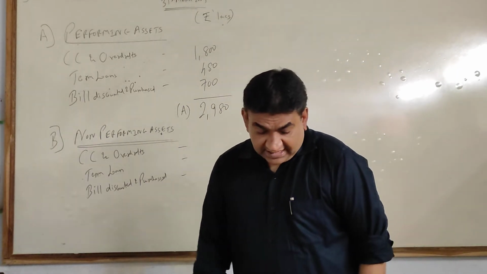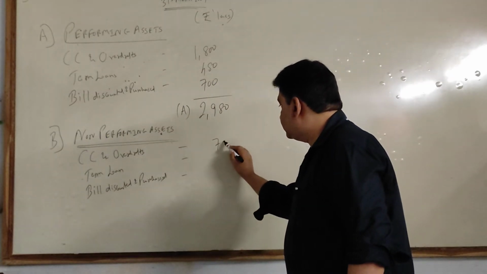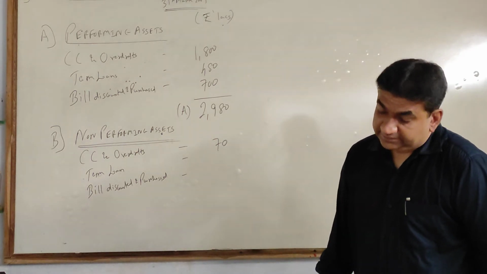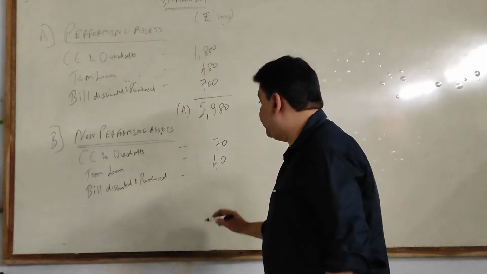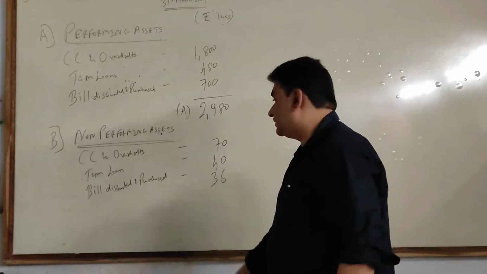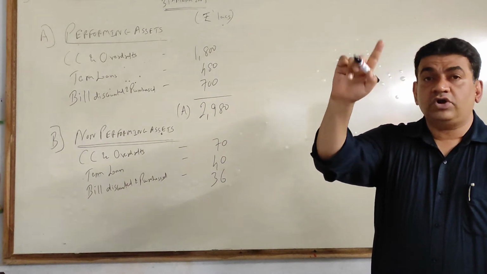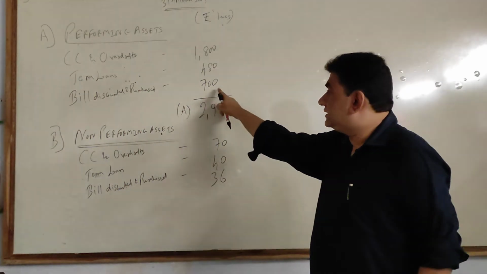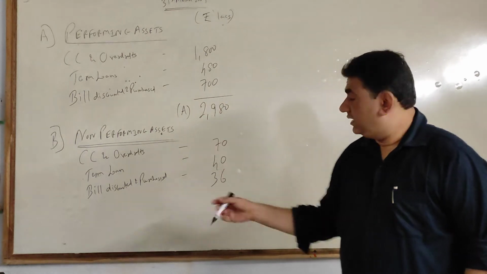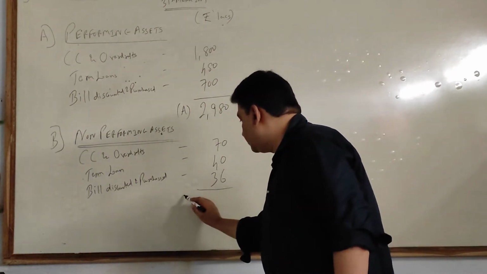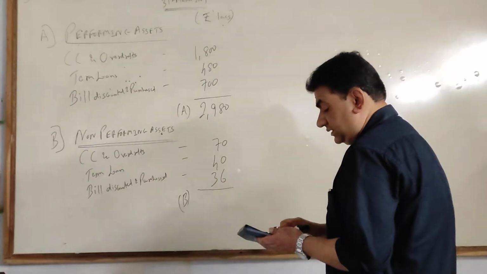Okay, so just take the received part. Ignore the first part. CC and overdraft 70, term loan 40, and bill discounted and purchase 36. You know what we did in the earlier classes? End of the year discount we transferred to P&L. This is that discount. Your discount income which has been transferred to P&L. That's it. Take the total of B and get your total A plus B.